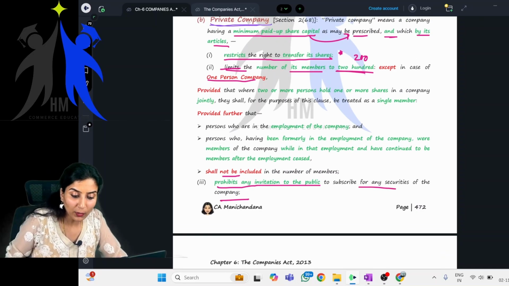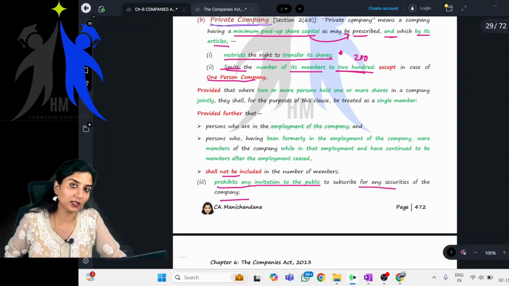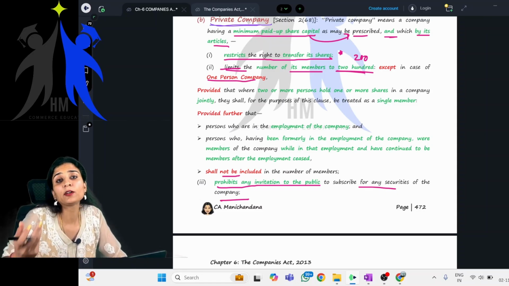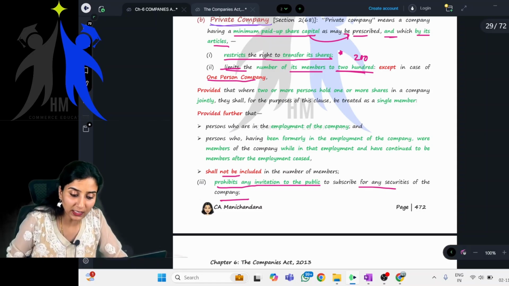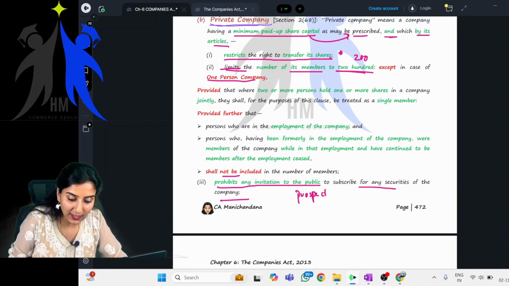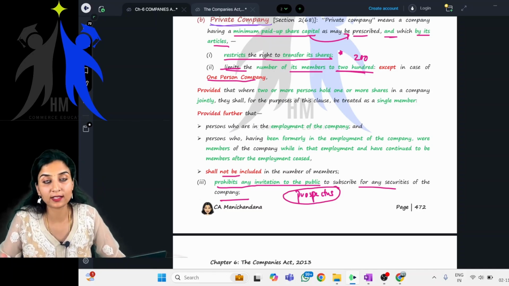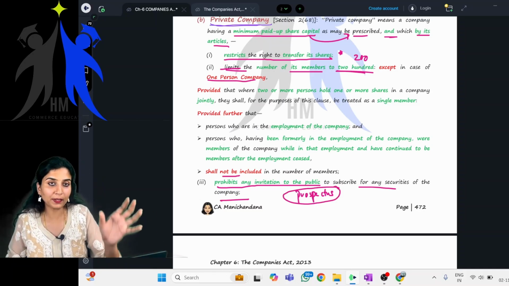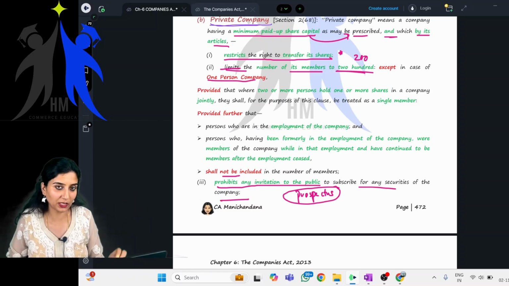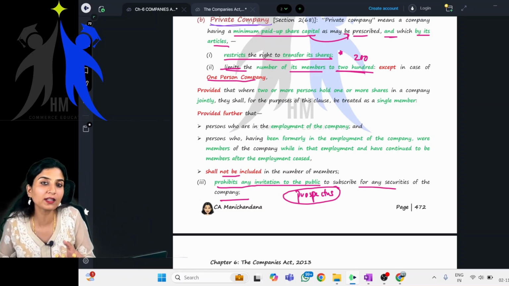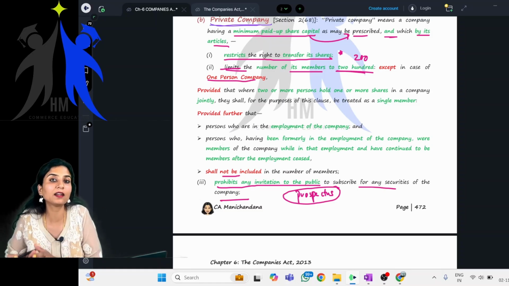Meaning what? It prohibits an invitation to the public, obviously, as this is a private company. How will it be allowed to invite the public to subscribe to its shares? Basically, the prospectus is not allowed. What is a prospectus? It is basically a document in which the company calls for shares. It will describe the company, with a short description of the company and also the details of the issue. Basically, it is an issue document containing all the details about the company and about the issue.